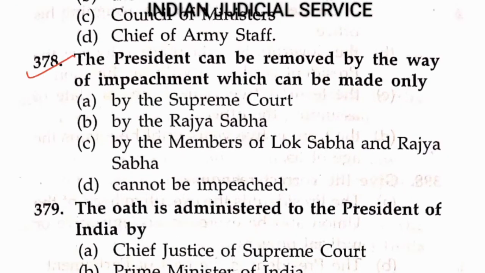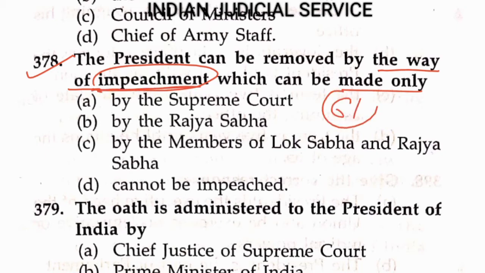Question number 378, the President can be removed by way of impeachment which can be made only by. First of all, the important thing is that the removal process of the President is known as impeachment, and it is provided in Article 61. This is very important. In the impeachment process, the participants are both houses, meaning members of Lok Sabha and members of Rajya Sabha.